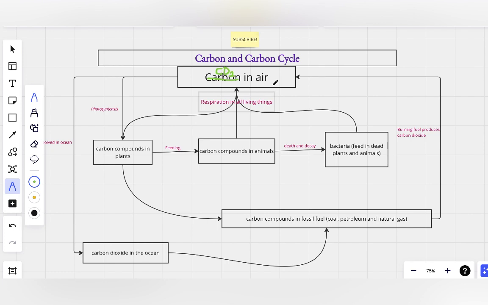Now, this carbon dioxide that is in the air, how is it taken away from the air? What process takes away carbon from the air? One of the processes is dissolving it in the ocean.